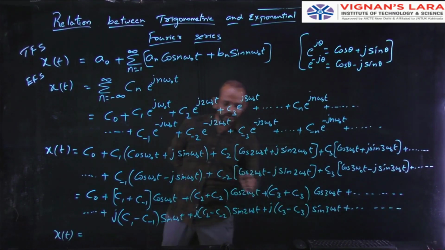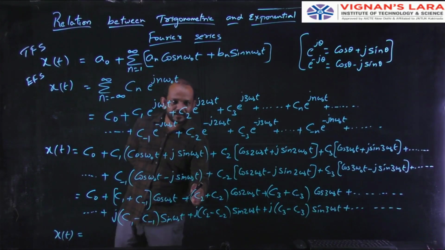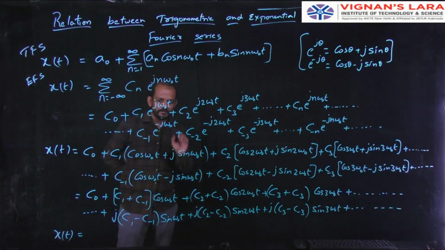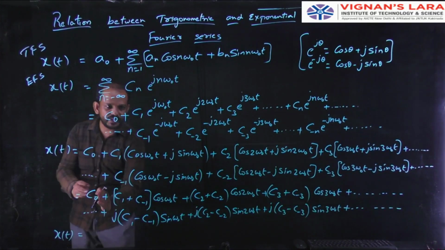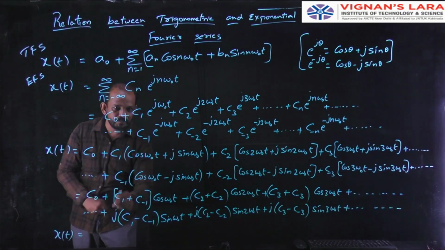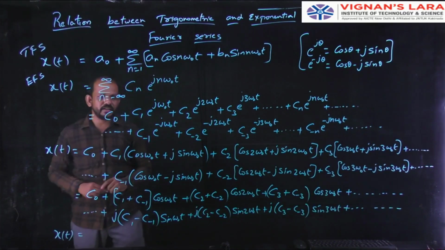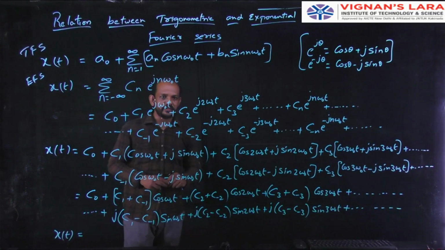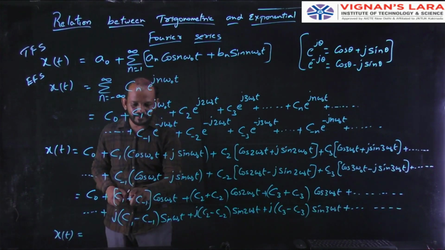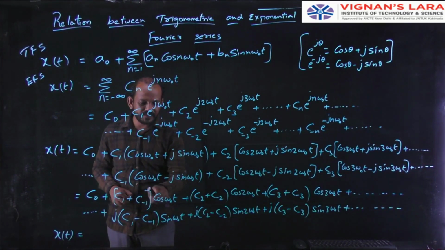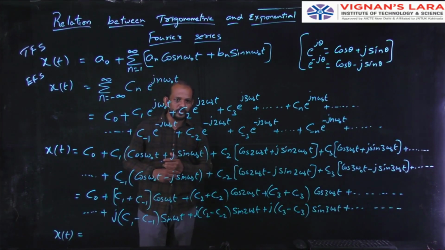Okay, so I can write it in the form of summation, that is sigma, keeping C0 aside, from n equal to 1 to infinity, Cn plus C minus n cos n omega naught t.